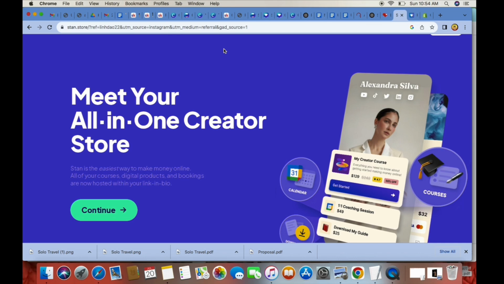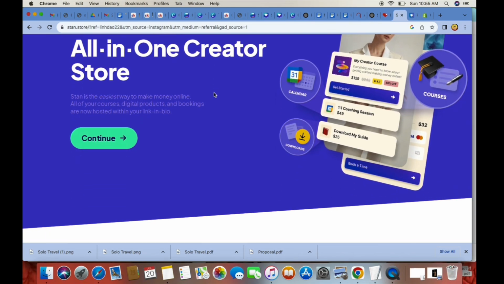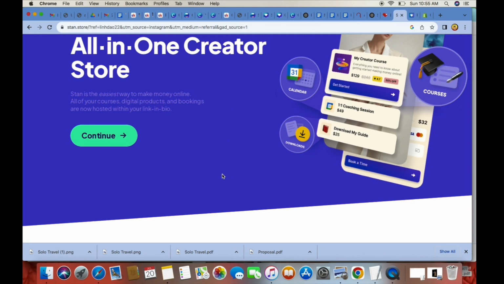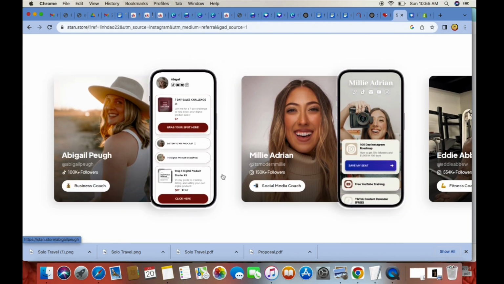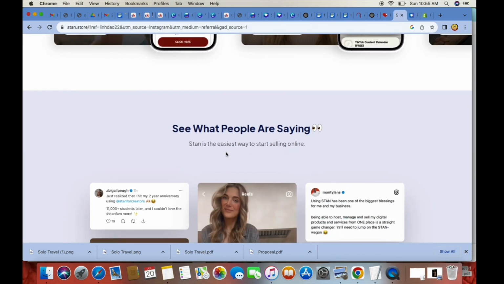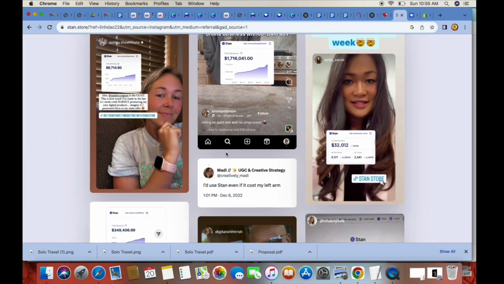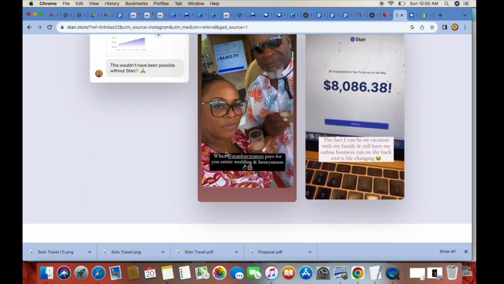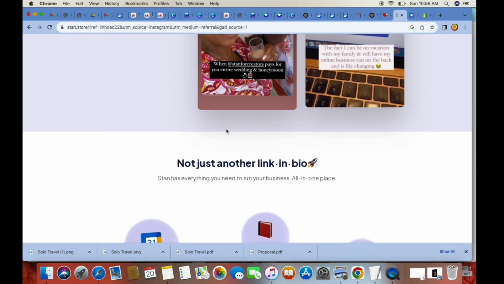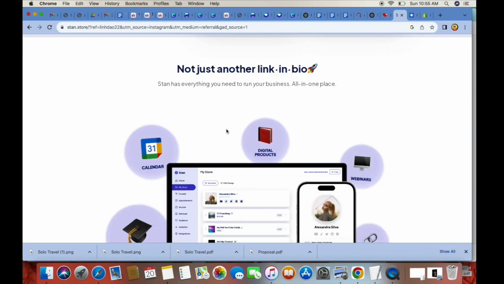So there are several platforms you could use to actually host your digital products. One of them is the very famous Stan Store. With Stan Store, you are able to create courses, you are able to set up one-on-one sessions, you are able to sell your digital downloads, and a lot more. Stan Store has plans starting at $29.99 a month, but in order for you to get all the perks and the plus, you would have to get the plan that's $99 a month.